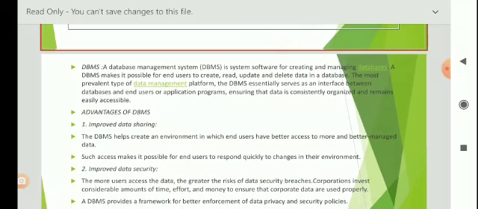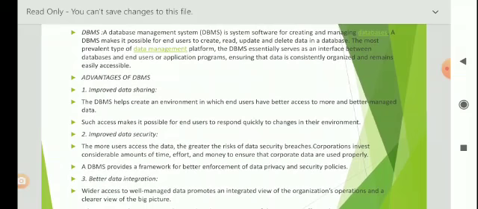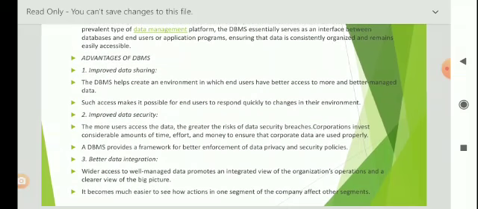Advantages of DBMS: improved data sharing. The DBMS helps to create an environment in which end users have better access to more and better managed data. Such access makes it possible for end users to respond quickly to changes in their environment.